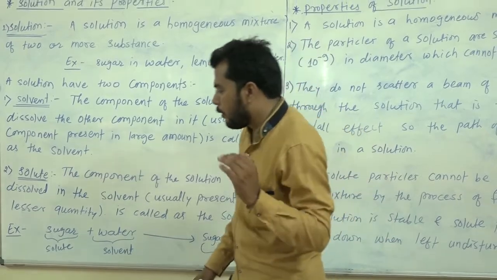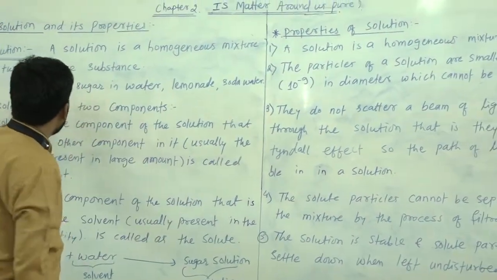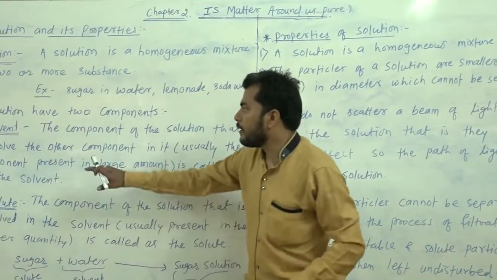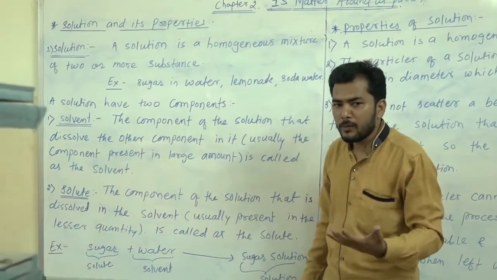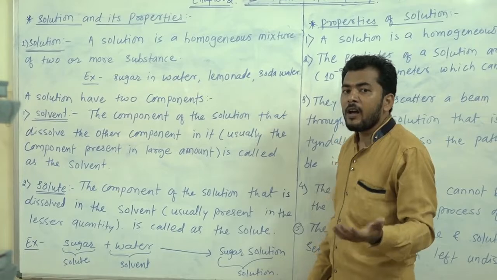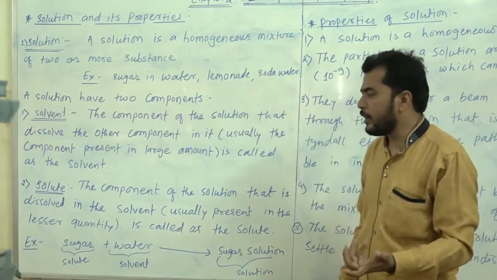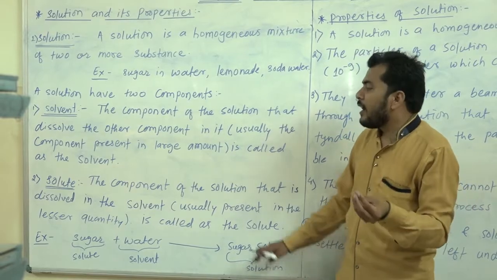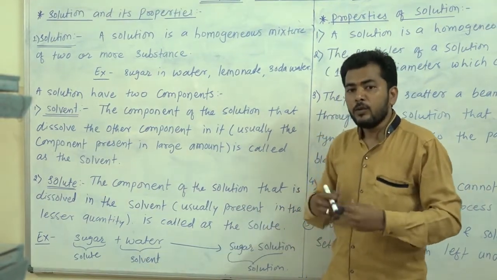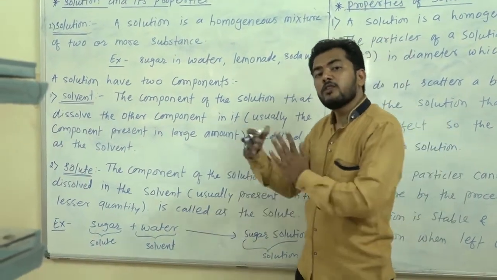Solution. I hope that you understood. The solvent is the compound which is present in large amount and which is able to dissolve another component of the solution. And the solute is the one which is present in less amount and which is able to get dissolved in the solvent.